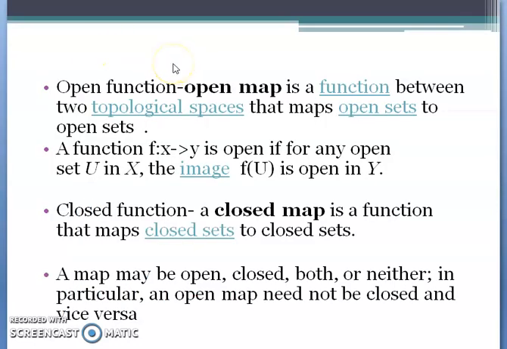So we come to the definition of an open function. An open map is a function between two topological spaces that maps open sets to open sets.